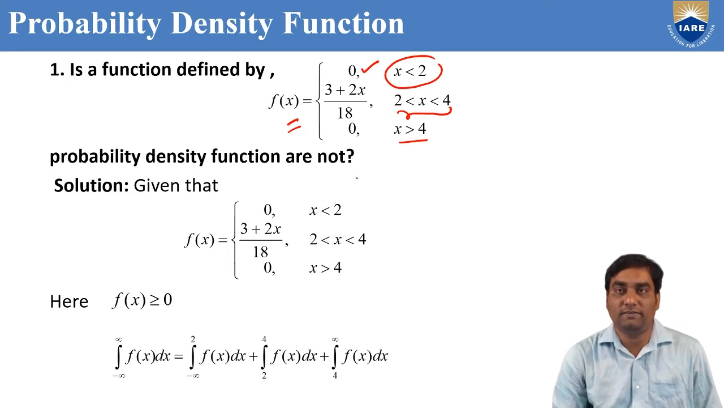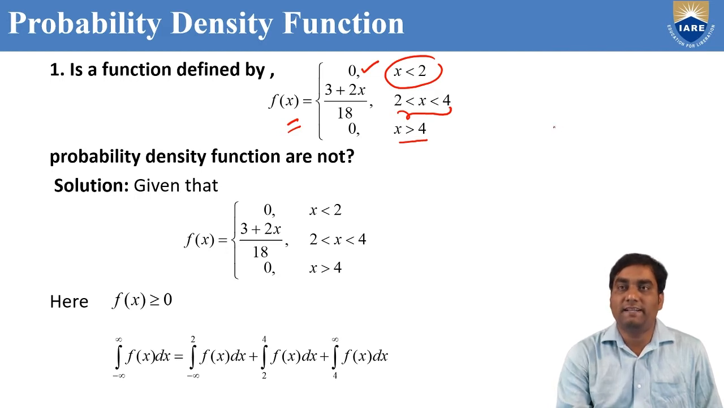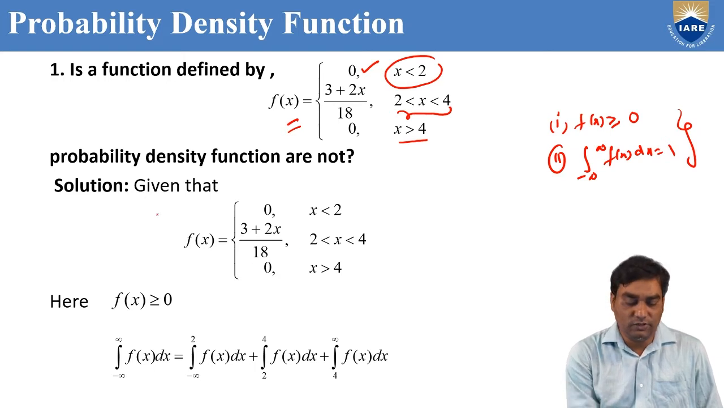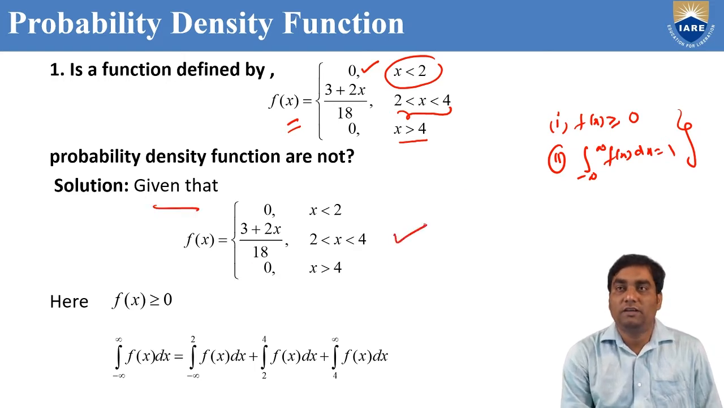How to verify whether it is a probability density function or not? By satisfying the two conditions. What is the first condition? f of x greater than or equal to 0. And the second condition, integration from minus infinity to infinity f of x dx equal to 1. If we satisfy these two properties, we can call the given function a probability density function. First we need to check whether f of x greater than or equal to 0 or not.